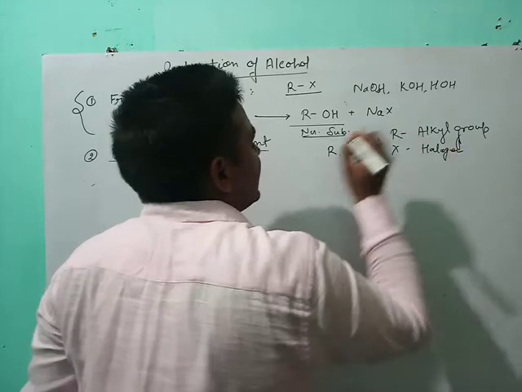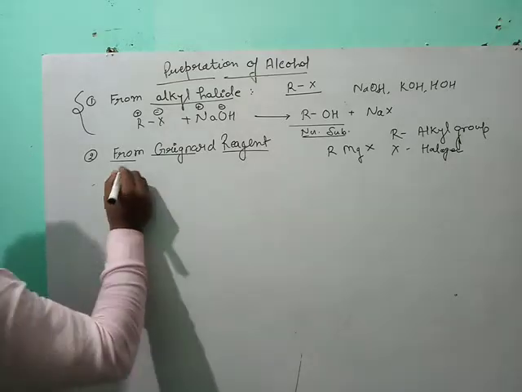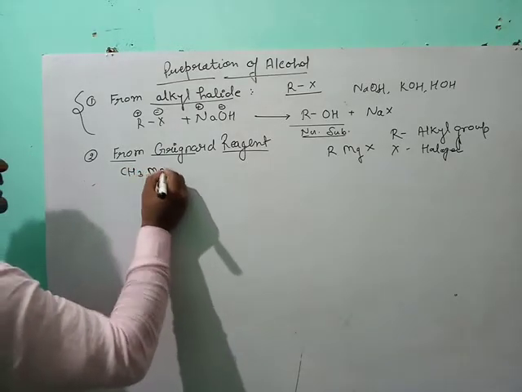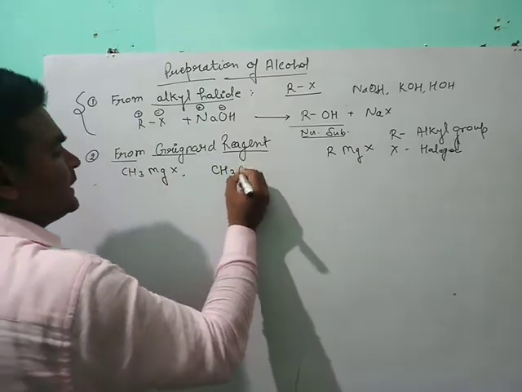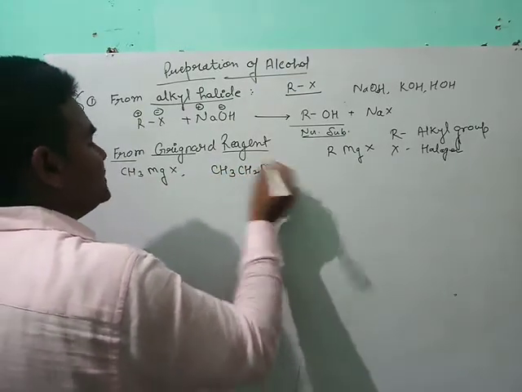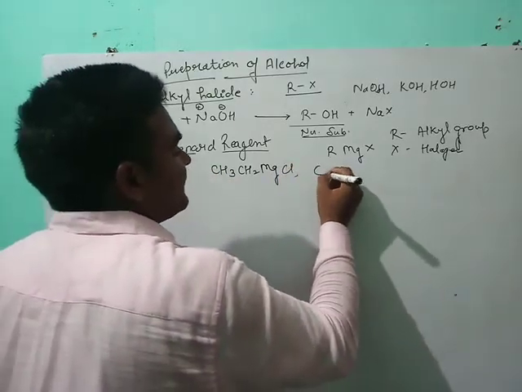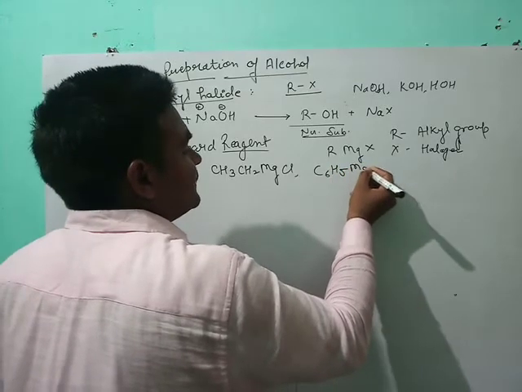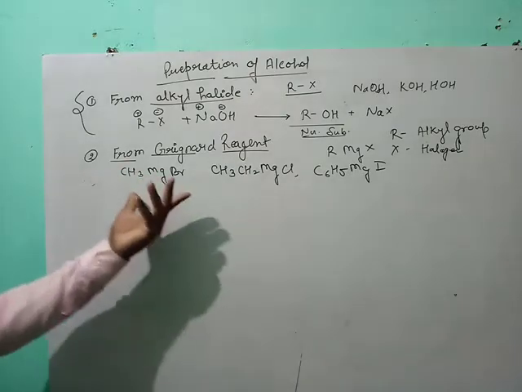When any halogen and any alkyl group are added with magnesium, this forms the Grignard reagent, the most common reagent of organic compounds, like CH3MgX, CH3CH2MgBr, MgCl or C6H5MgI. So many Grignard compounds can be written.